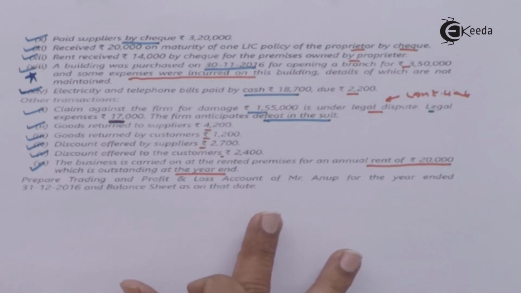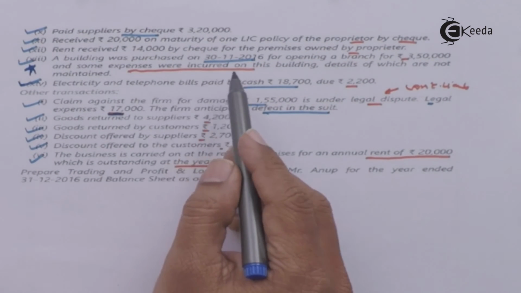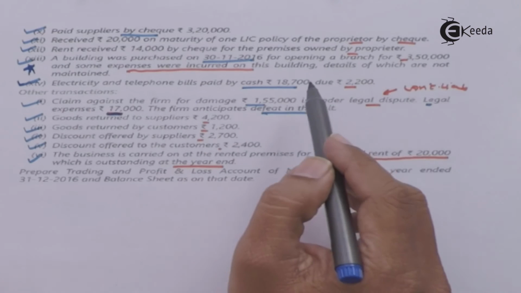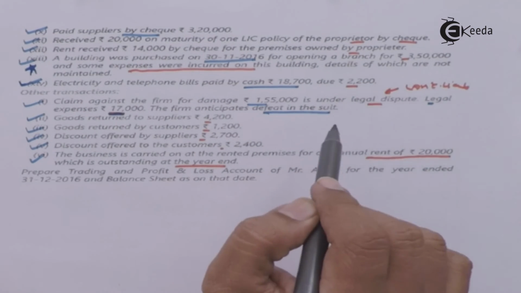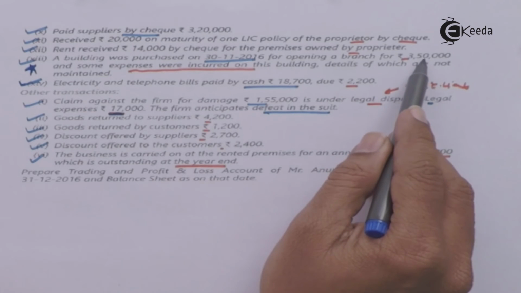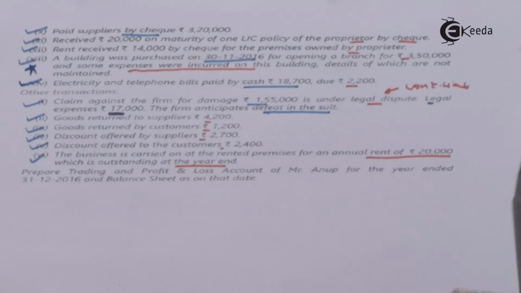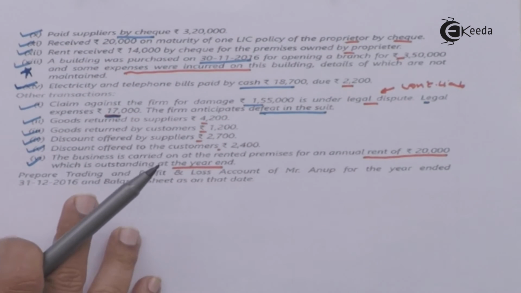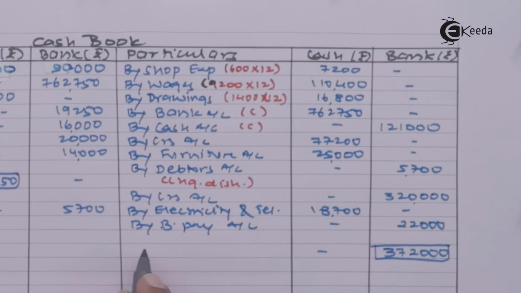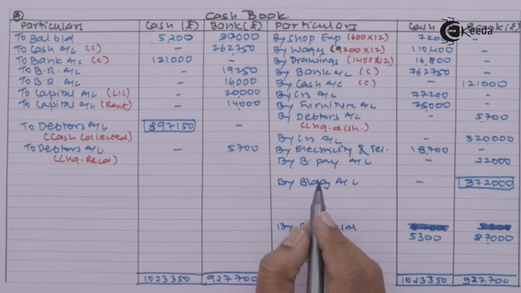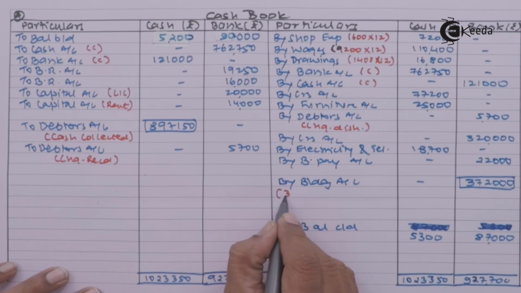You can notice, student, they have given you building was purchased on that day for 350 and also some expenses are incurred. So we are very sure that money is paid 350 plus something, and that amount comes to 3,72,000.